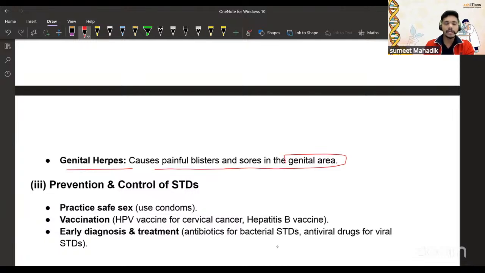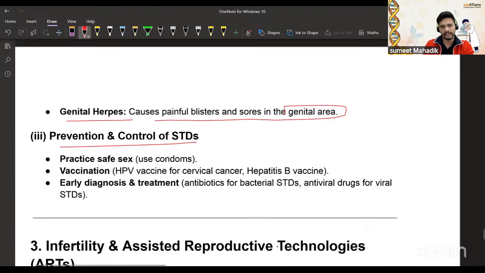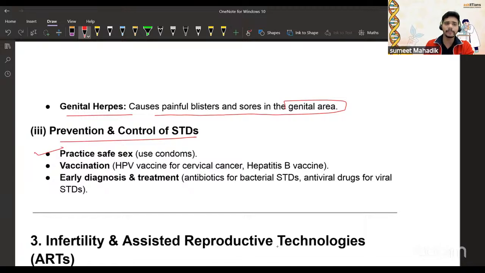Then prevention and control. How can you prevent? Obviously, practice safe sex. Use condoms or use the methods which I've discussed. Then vaccination. Early diagnosis and treatment are very effective, with antibiotics for the bacterial ones. Okay, that is the thing.